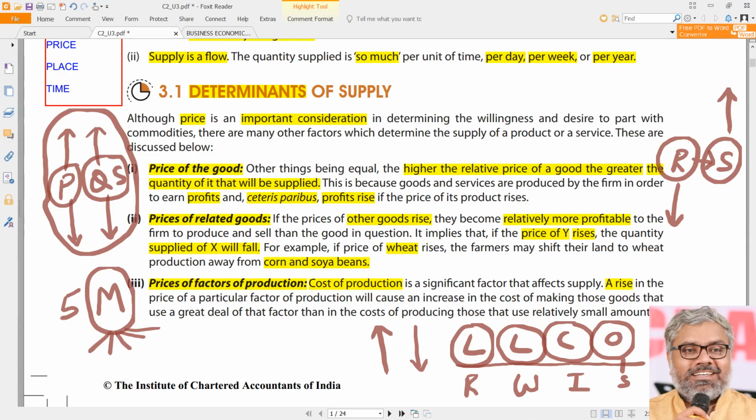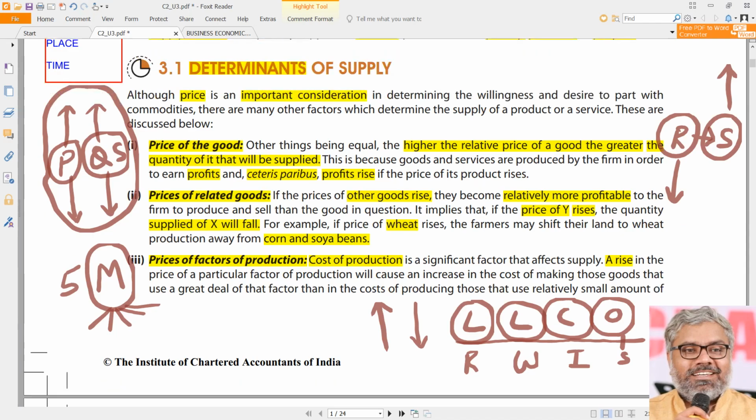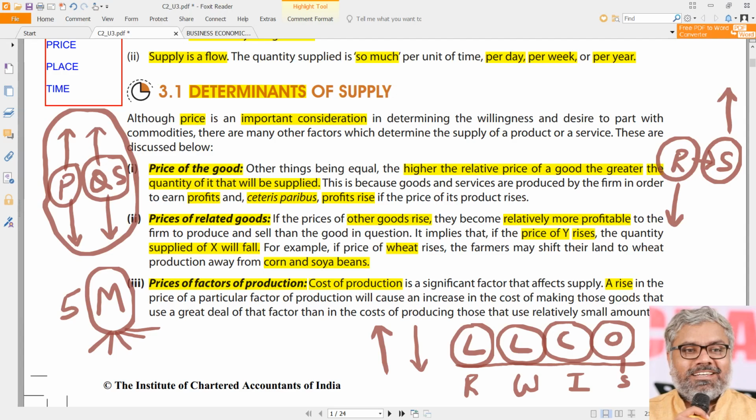And I'm using the word quantity supplied consciously, and you know the reason why. We use the words quantity demanded and quantity supplied when we talk about their relationship with which factor? Only price. We use the word supply or demand when we use the relationship of any other determinant on the demand or supply. Actually, there is no difference. Both are quantities only, but the words are used in different contexts. So instead of using the word supply, when we talk about the price of a commodity and its relationship with supply, we use the word quantity supplied.